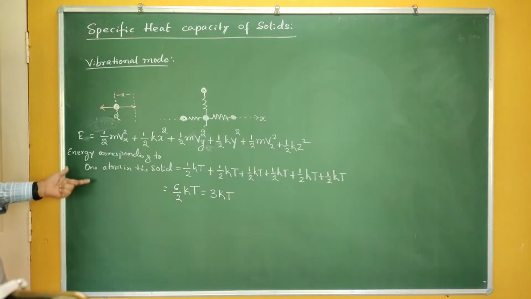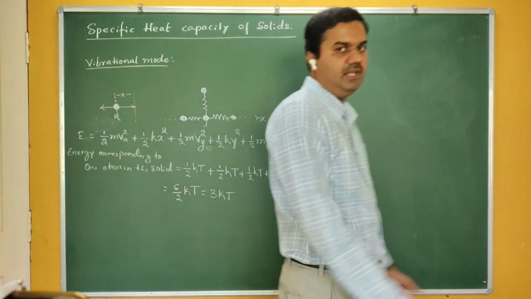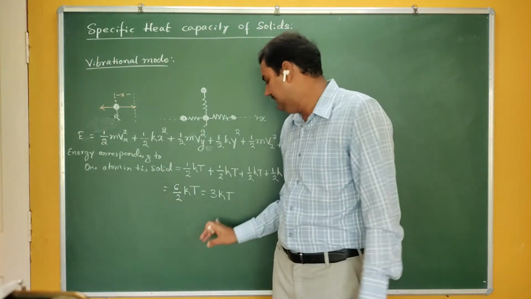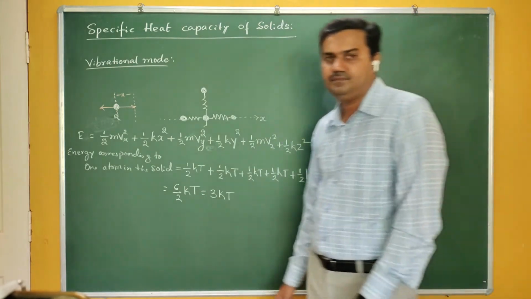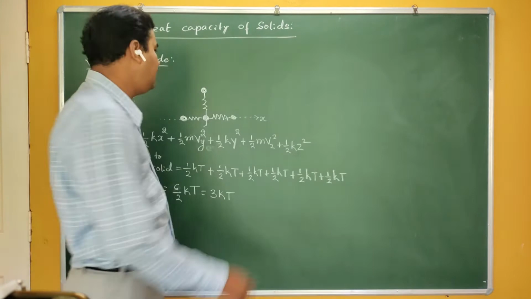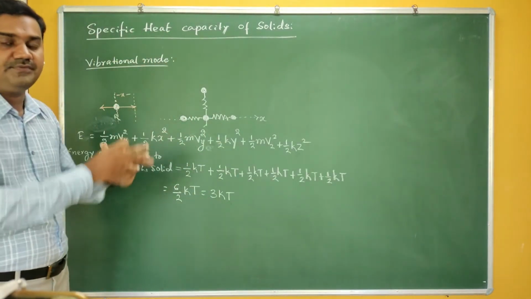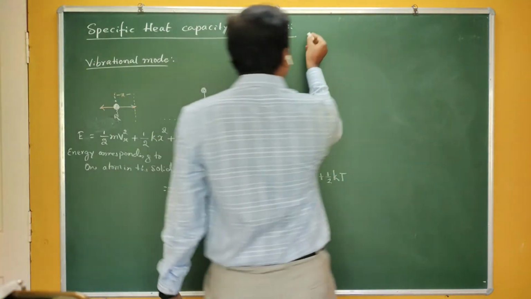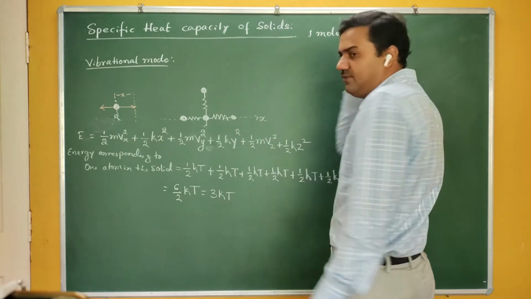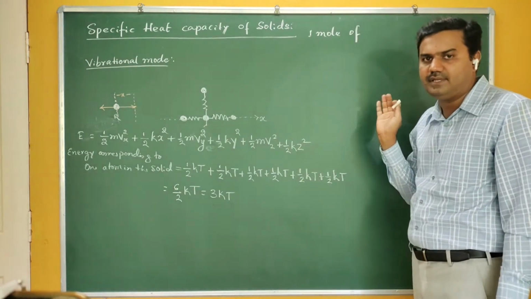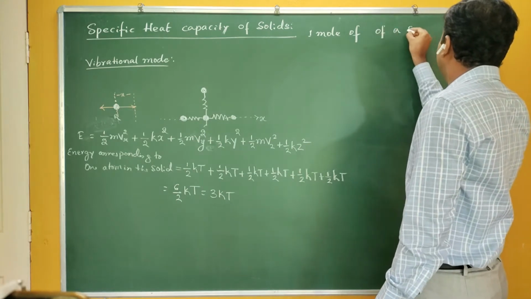Therefore, what is the energy corresponding to one atom in the solid? If the vibration is along all 3 axes, it becomes 3 kT. Now this is the story of a single atom. If I consider the entire solid, if I take 1 mole of solid, because we are defining a molar specific heat, we have to take the mass as 1 mole.